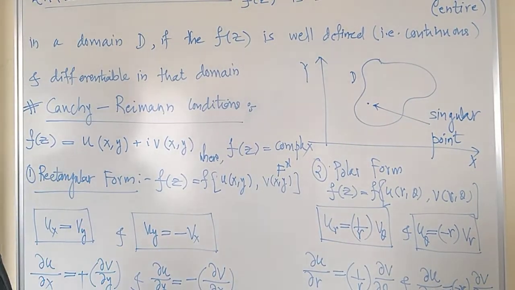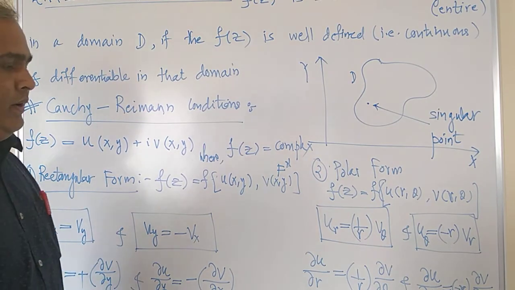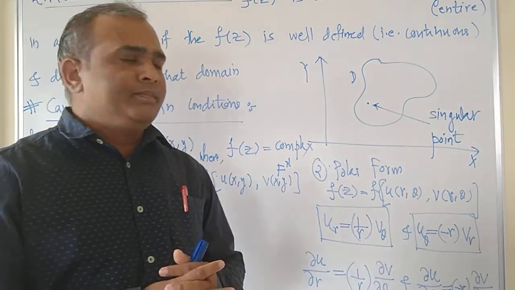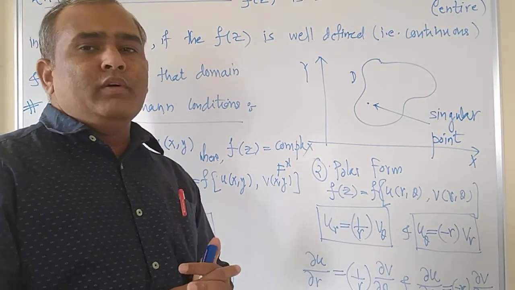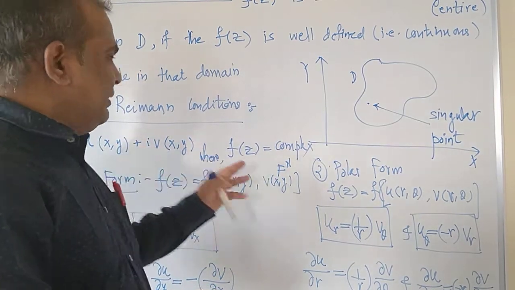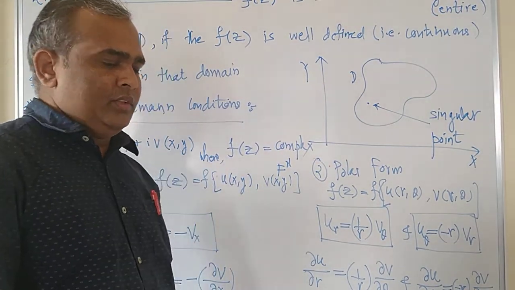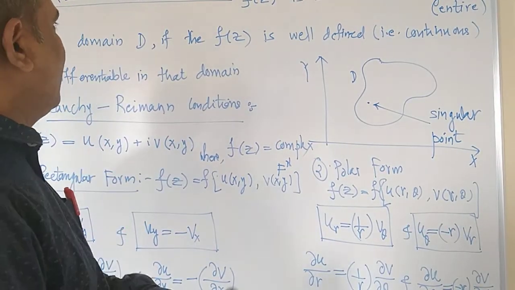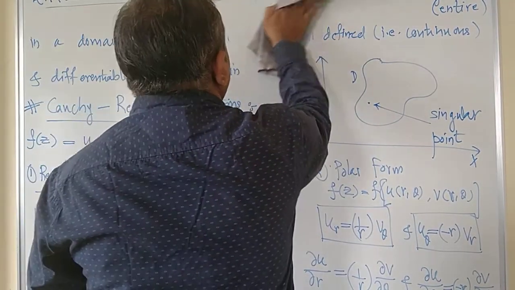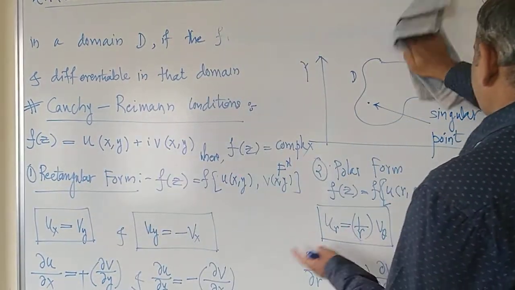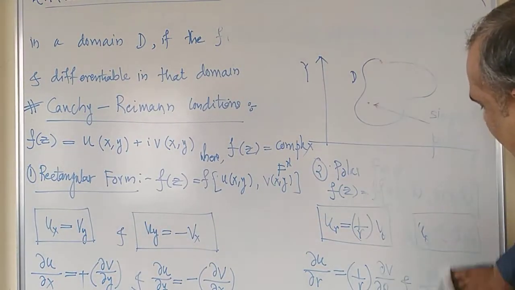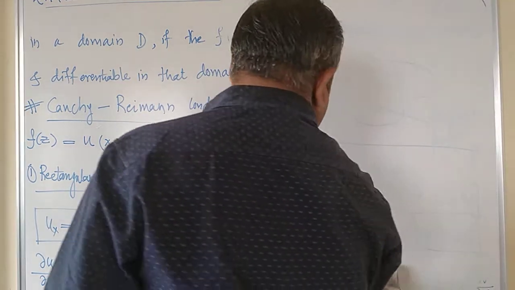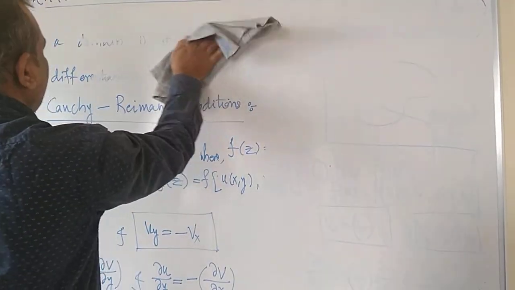So these conditions are called Cauchy-Riemann conditions, right? Here and onwards, we will be using only a single term, Cauchy-Riemann conditions. Got it? So let's go ahead and solve some problems based on analytic functions, of both the types, that means in rectangular form and in polar form, right? And then I'll give you some problems for homework.